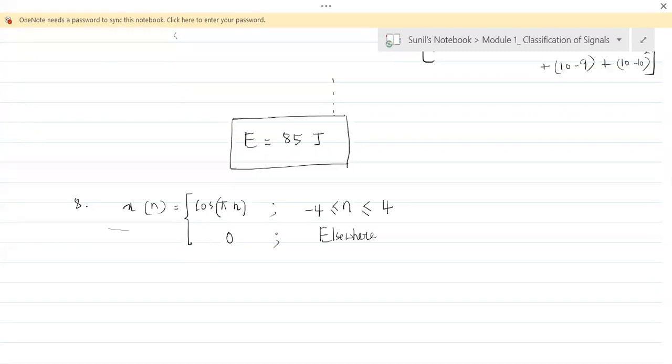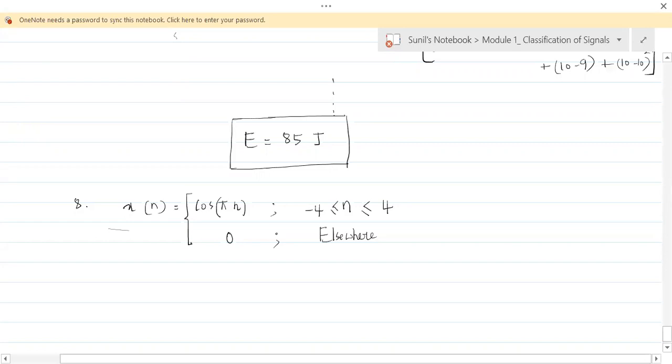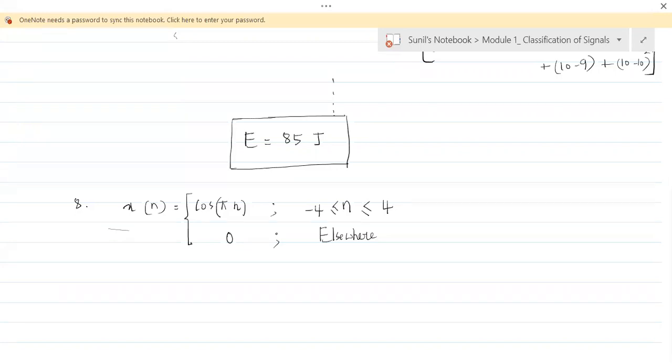Now, can you give me the range of this signal? Anybody, can you tell me what is the range of this signal? Or tell me whether it is an infinite length signal or a finite length signal. From where to where is it existing?